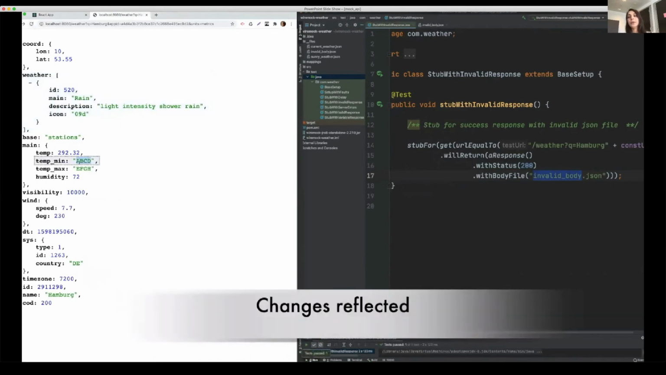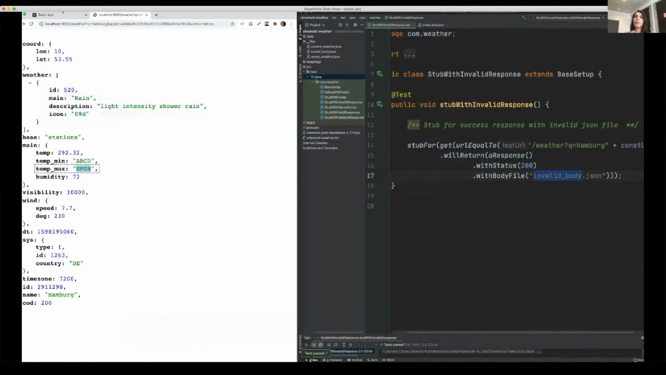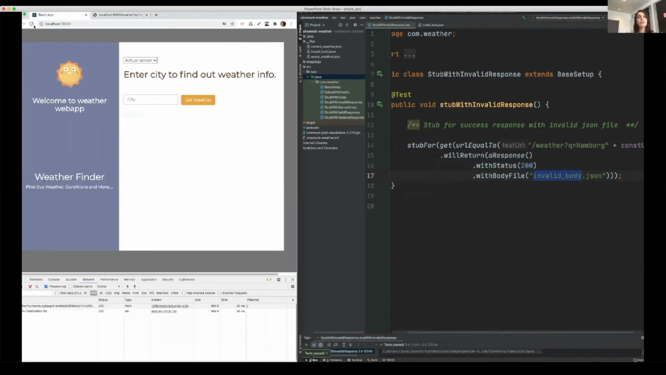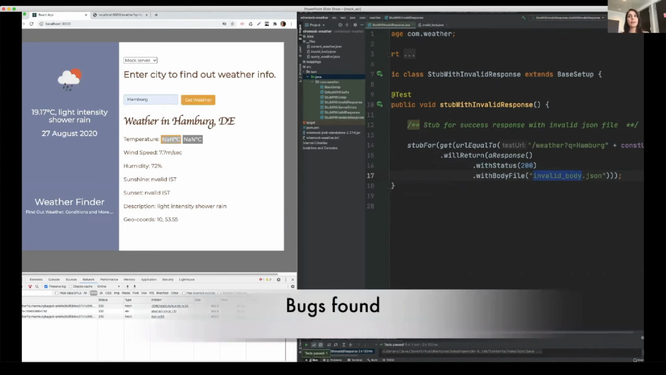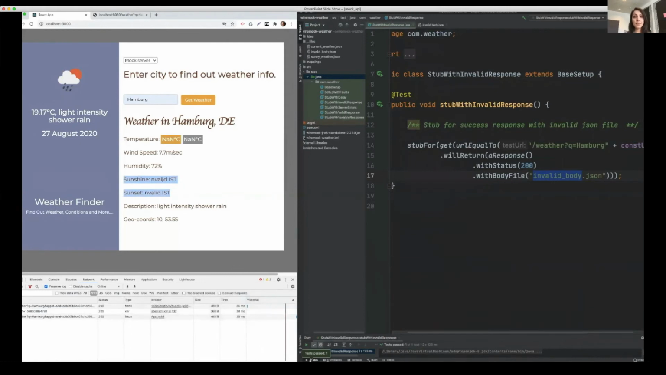On running the function, we see that the changes are reflected: A, B, C, D, and E, F, G, H, and there are no sunset, sunrise. We check how our system reacts to it. So I've created the mock and then Hamburg. And you can see that the temperature is NaN, NaN, and its sunset and sunrise are invalid, which is wrong. It's displaying bugs on the UI, which is not good for user experience. And these kinds of bugs we can easily catch with the help of creating the stubs.